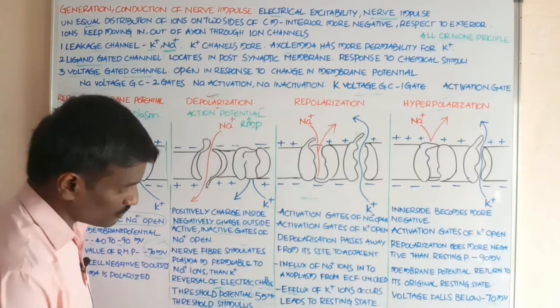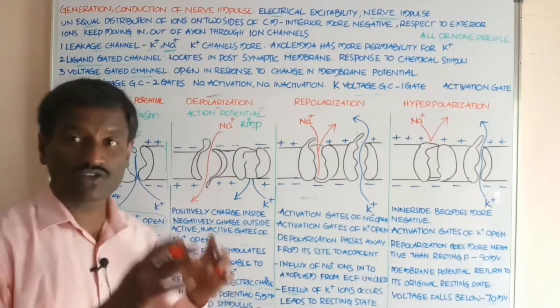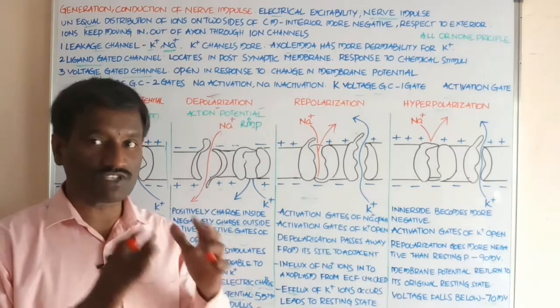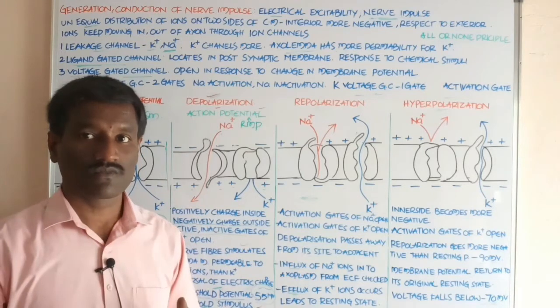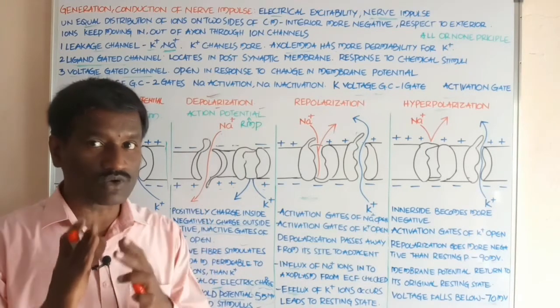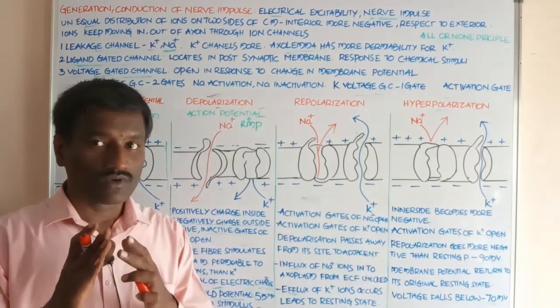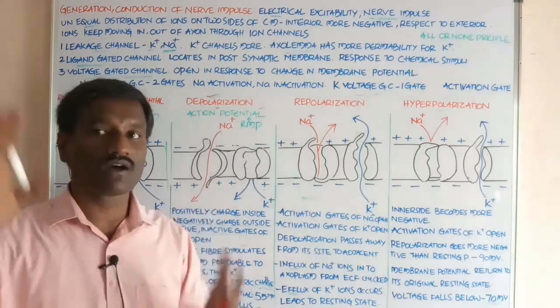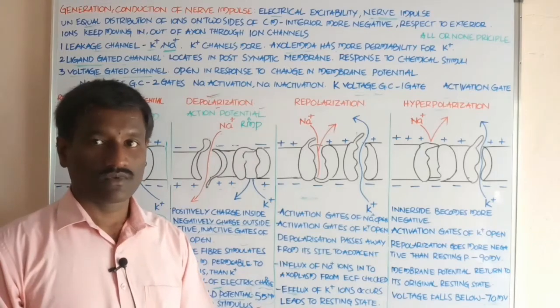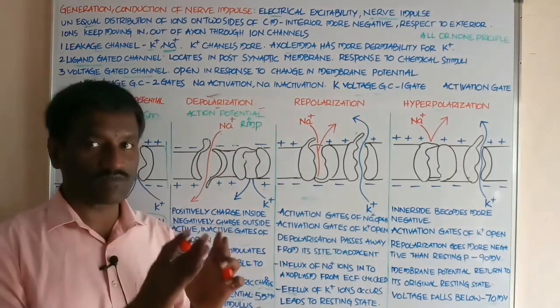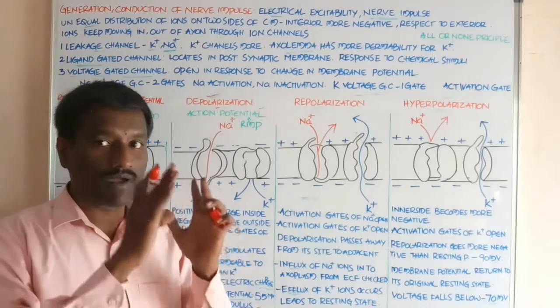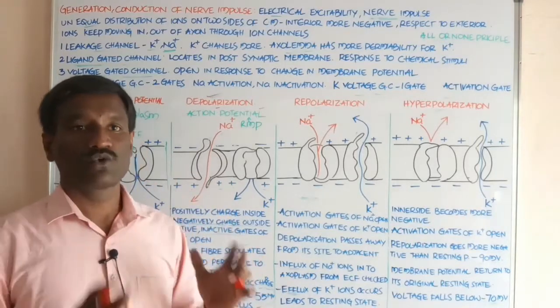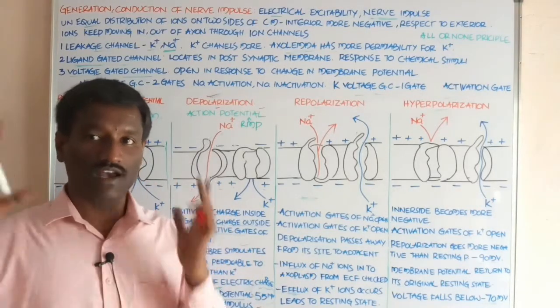And what about threshold stimulus? Threshold stimulus is the stimulus which is able to bring the membrane potential to the threshold. Students, this is the stimulus that brings the membrane potential to the threshold level.